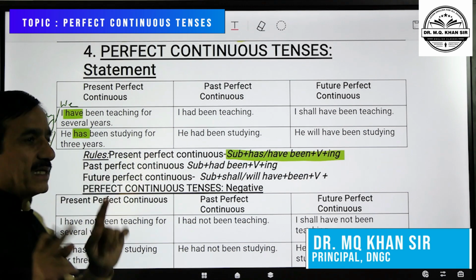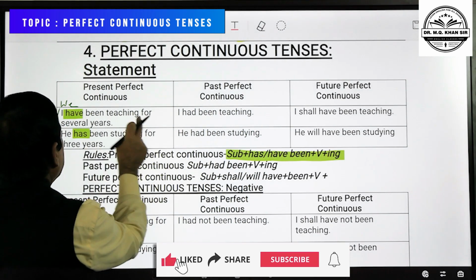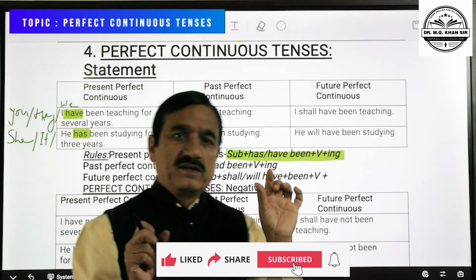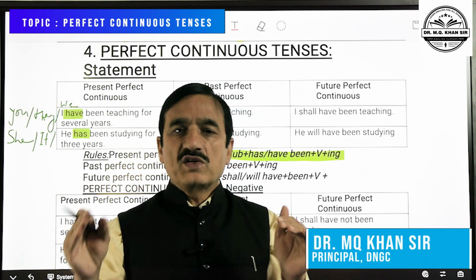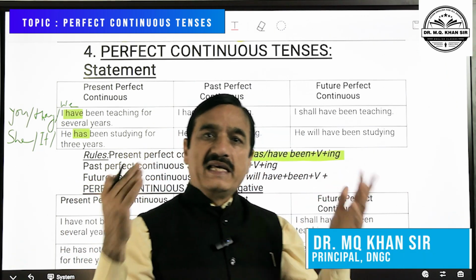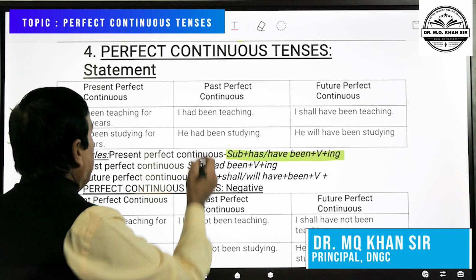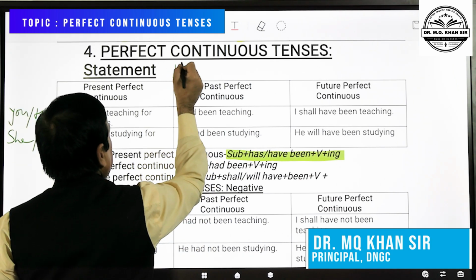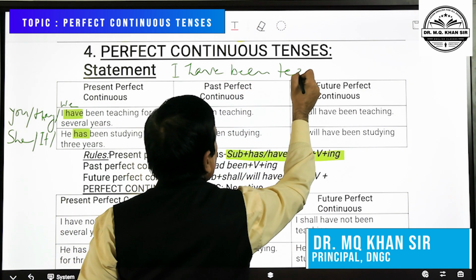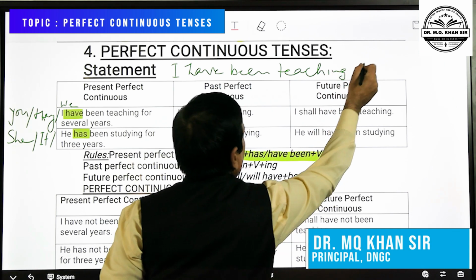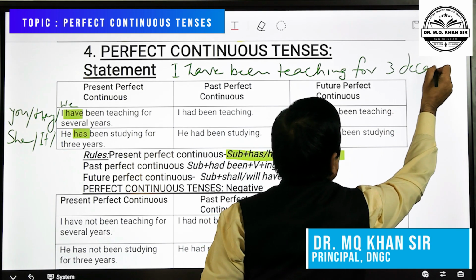But one thing to remember is that when it talks about a period of time, like here several years, for is used with a period of time, maybe a period of 5 minutes or hours or days, weeks, months, years and decades. For example, I have been teaching for 3 decades.